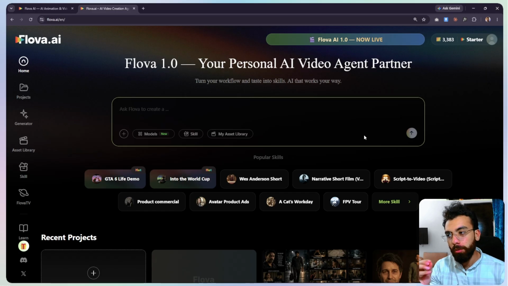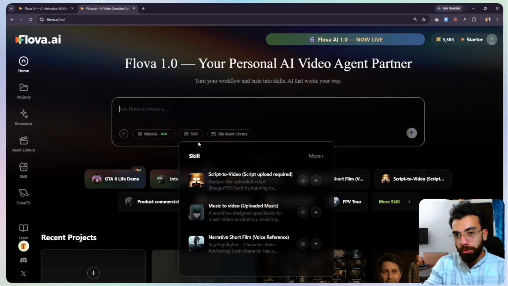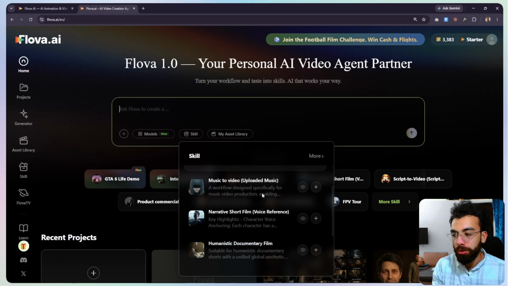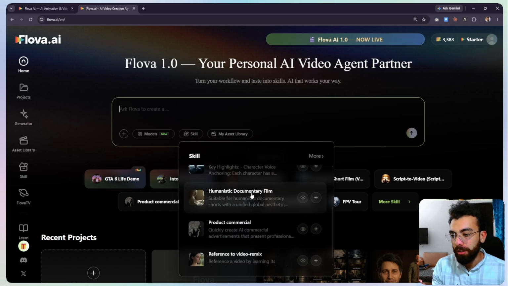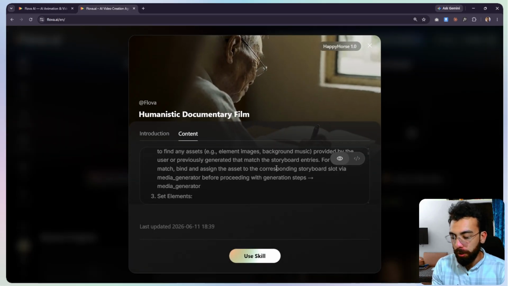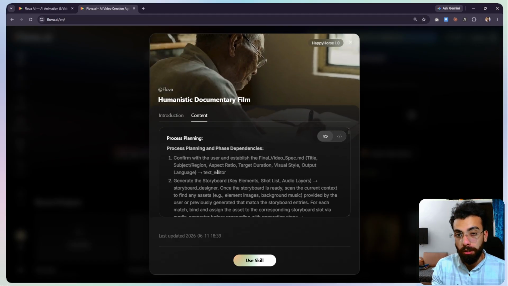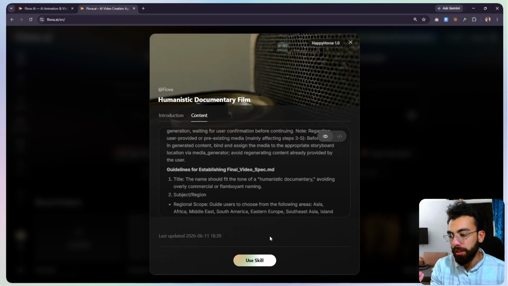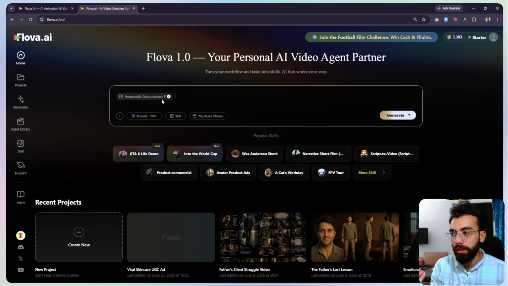And the good thing about this tool is it has skills. Whenever you're using skills, you don't have to repeat yourself again and again, and it already knows the end result that it will get for you. We have a list of skills which you can explore. You can also view the skill humanistic documentary film. I can view it by clicking on this eye icon and clicking on content. Here we have the complete skills file, which is written by professionals. So you can use this skill. Just click on use skill and it has been added in the chat.